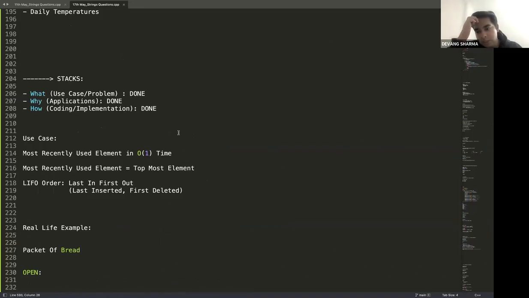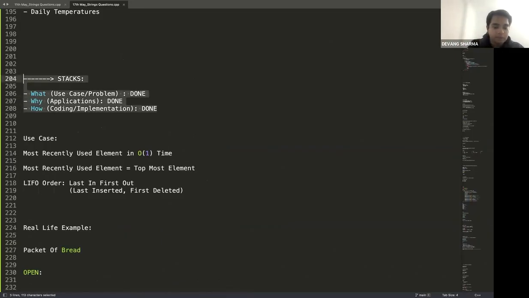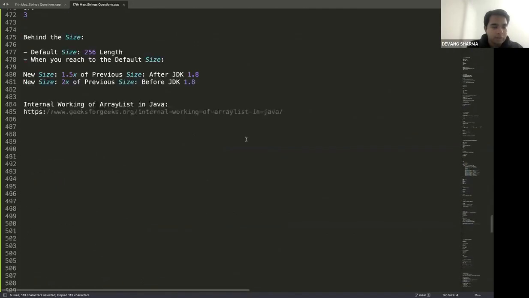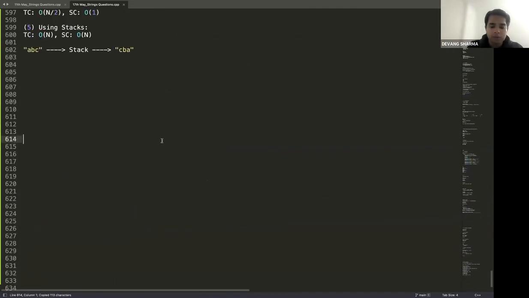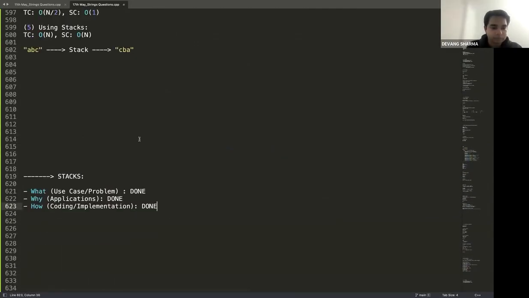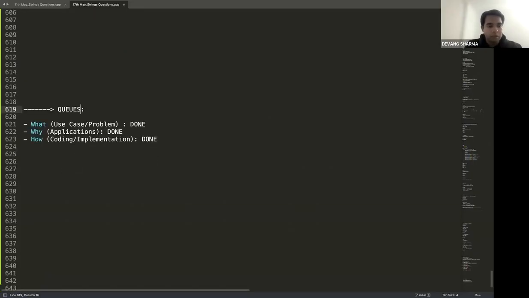Everybody crystal clear with the stacks? All good? Now we are going to do the same thing for the queue. We'll go really quick. I want to cover the theory today so we can focus completely on the questions tomorrow. Whatever we did for stack, we're going to do sequentially for queue as well.